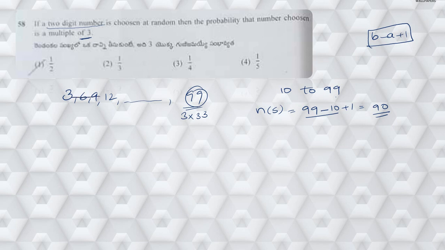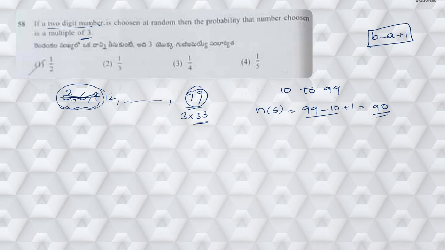But here 3, 6, 9 are not two-digit numbers, so we need to remove these three single-digit numbers. If from 33 I remove these 3, I am going to have 30 numbers which are divisible by 3, and also they are two-digit numbers, right?